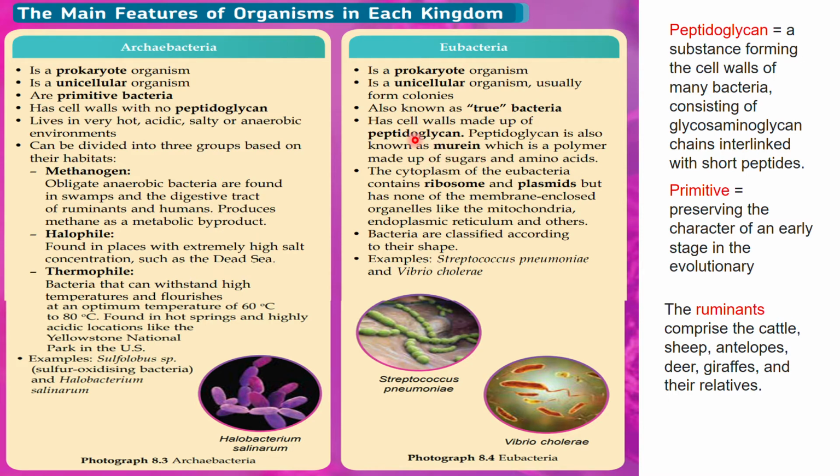So glycan, peptidoglycan. Alright, so the cytoplasm of Eubacteria contains ribosome, plasmids, but has none of the membrane-enclosed organelles like the mitochondria, endoplasmic reticulum, and others. Dia tidak ada membrane-enclosed organelles, so that's why dia ni masih lagi berada di bawah kategori prokaryote. Alright, so these bacteria are classified according to their shape. So sangat special, klasifikasi dia adalah ikut bentuk dia. So classify according to the shapes.